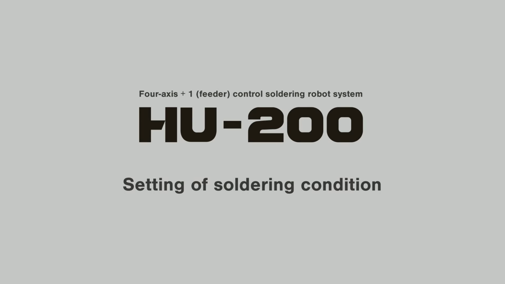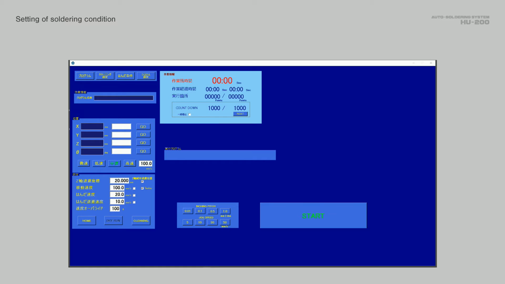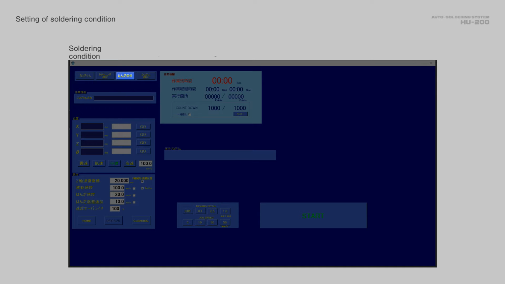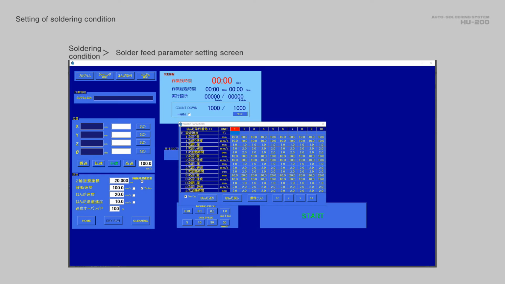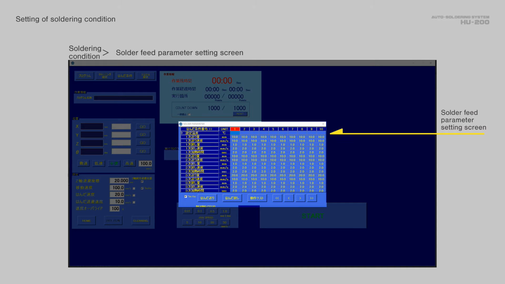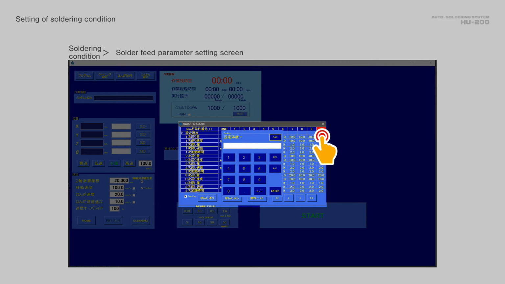Description of soldering condition setting. Pressing the soldering condition button from the startup screen opens the soldering feed parameter setting screen. At first, enter the setting temperature at the iron tip.